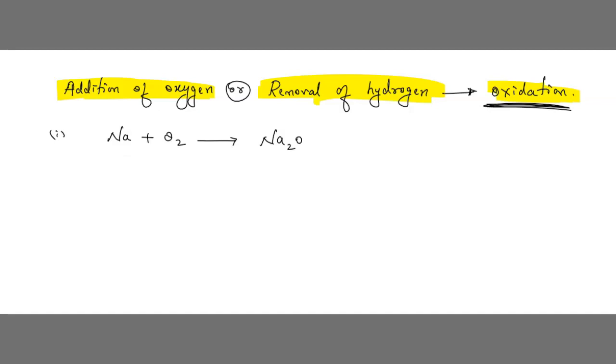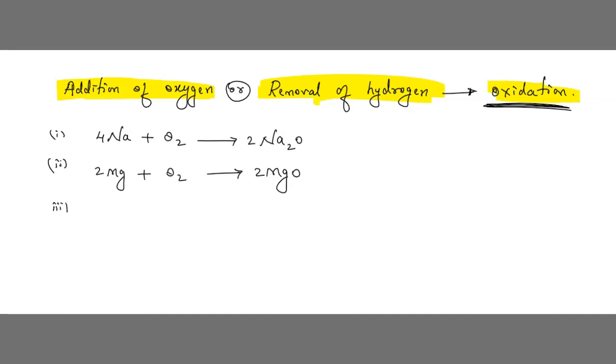Now, is it balanced? No. Then what we do here, we write 4 here and we write 2 here. Here we can see addition of oxygen. One more example: when magnesium combines with oxygen, it gives magnesium oxide. See here, first it was only Mg, now here MgO. So this is also oxidation. Is it balanced? No. Then you can write 2 here, and 2 here.